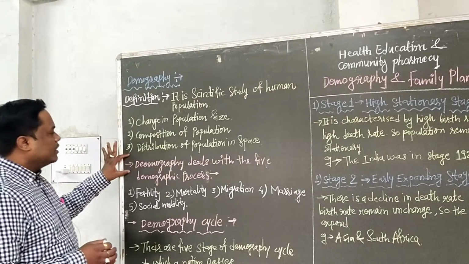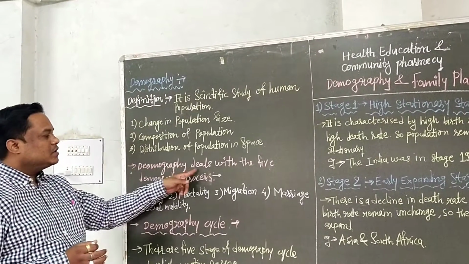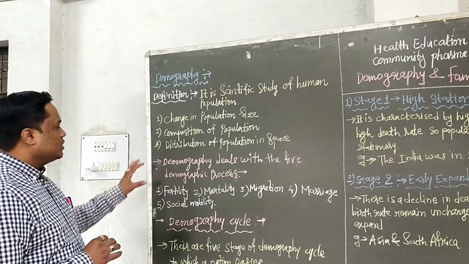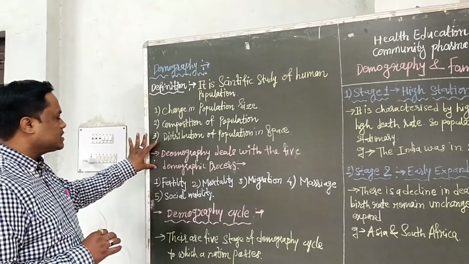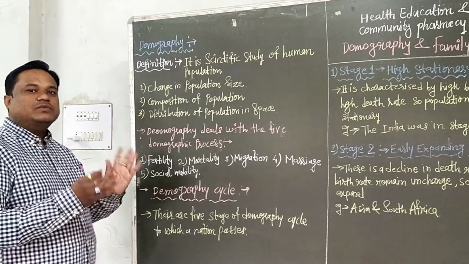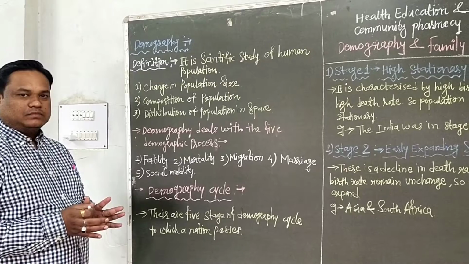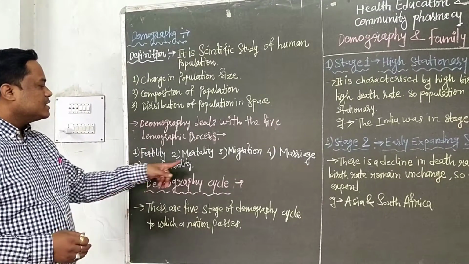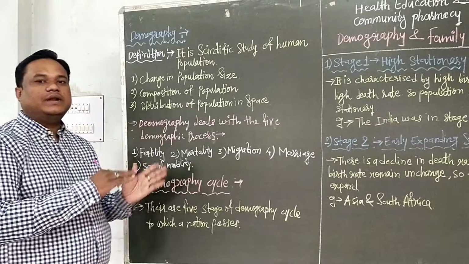Second, demography deals with the 5 demographic processes. The first is fertility, meaning the birth of a child. Second is mortality, meaning the death rate.